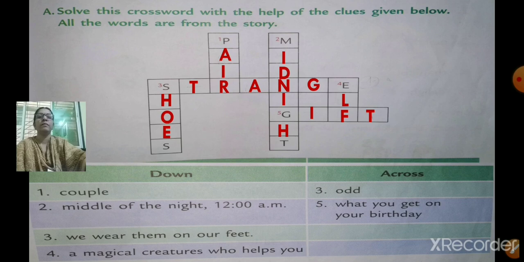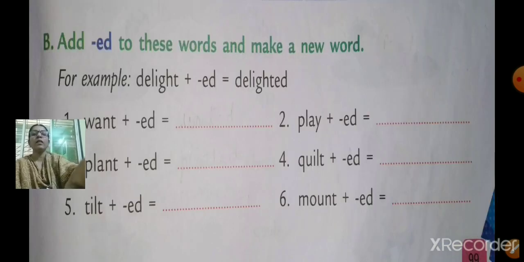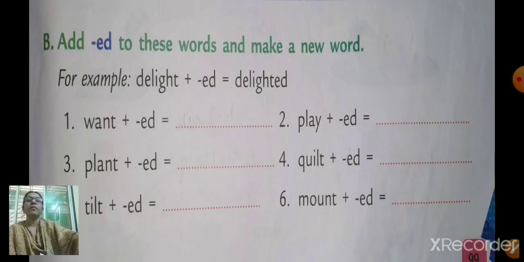Very good. Next one. Now here, add ed to these words and make a new word. See, example is given. Delight plus ed. So, these two words you have to join and make one word. Delight plus ed is delighted. Okay.